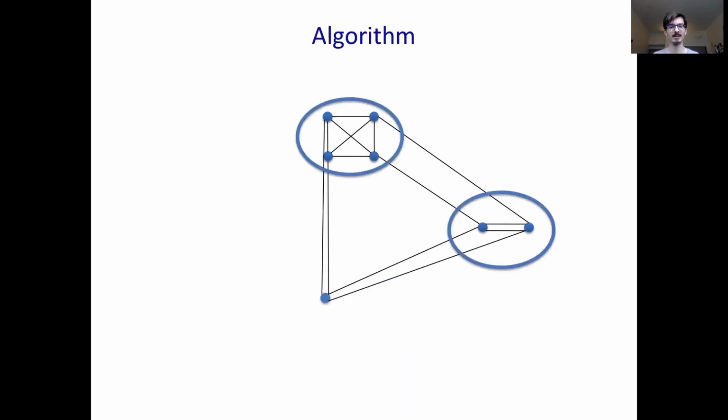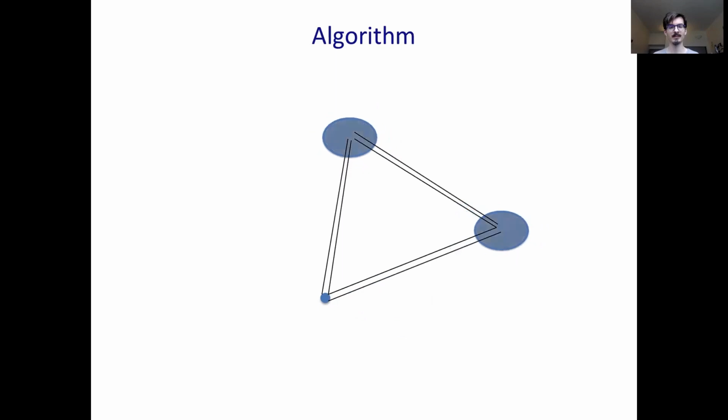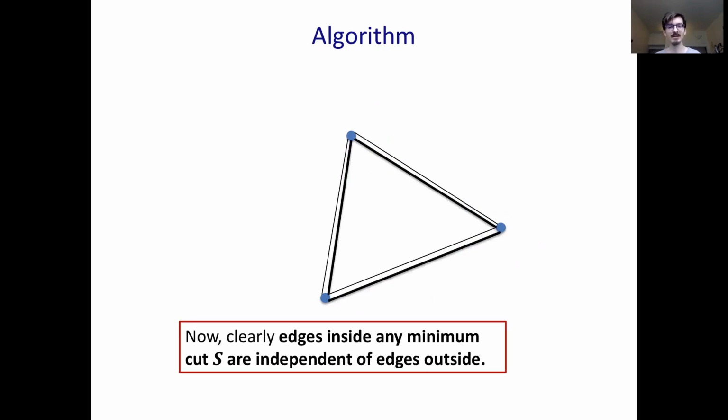Here I'll do 2 at once. And it turns out that at the end, we always get a cycle. And we'll just choose a cycle at random. So this algorithm immediately gives us a very useful independence property. It says that any edge inside a minimum cut is independent of the edges outside of it. They're chosen just from different distributions.